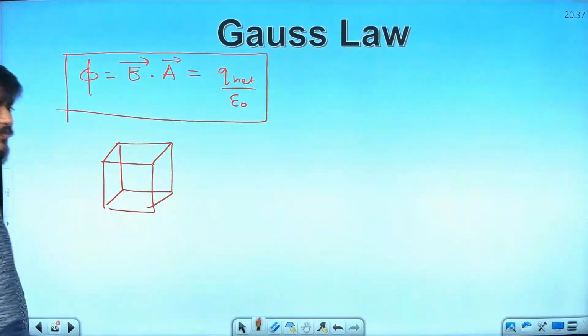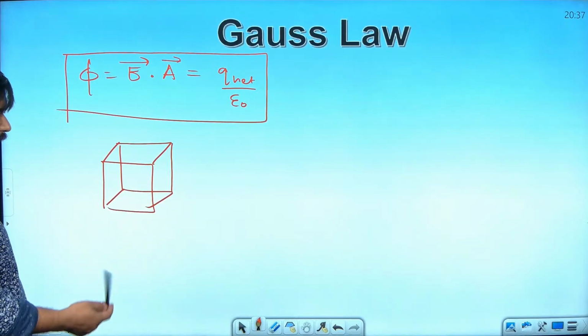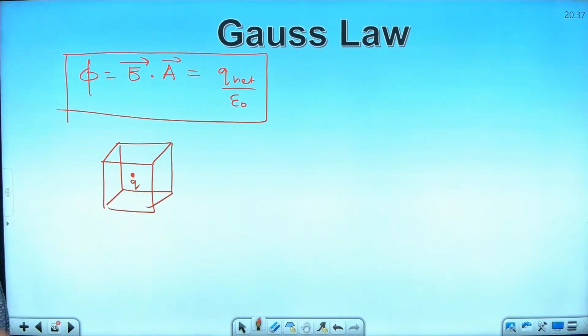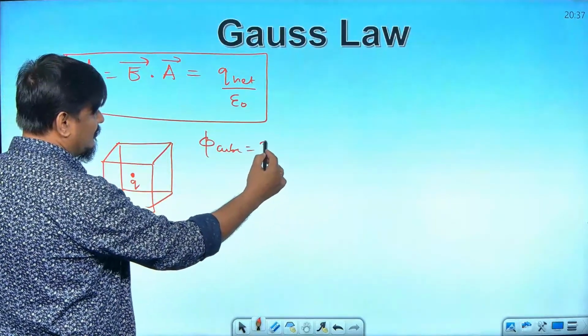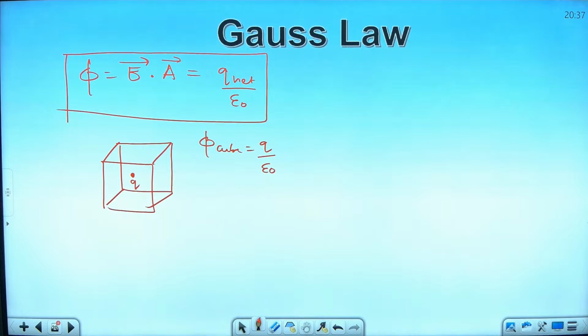They may ask you, what is the net flux produced if a charge q is placed in the center of the cube? What will be the answer? Flux through the cube will be just q by epsilon naught. The point charge is in the center, symmetrically placed.